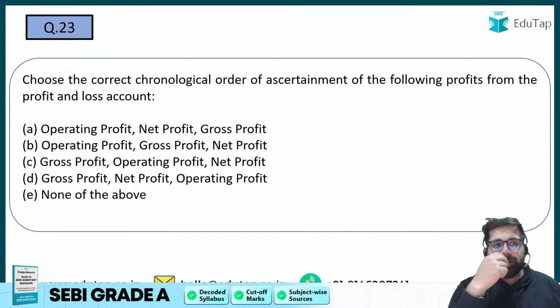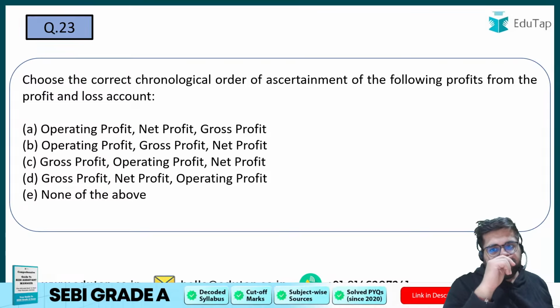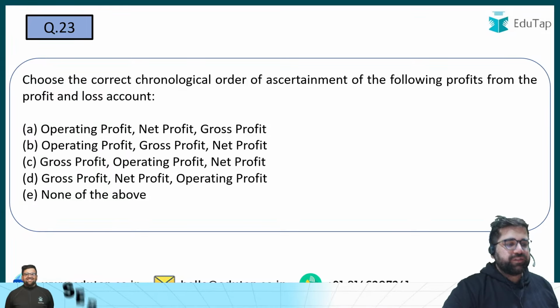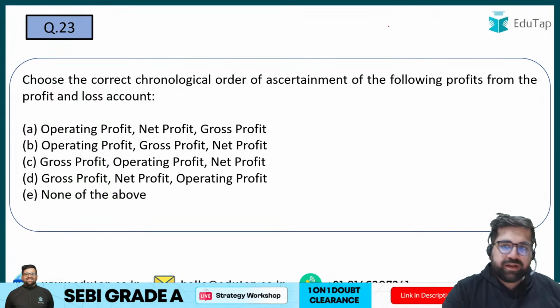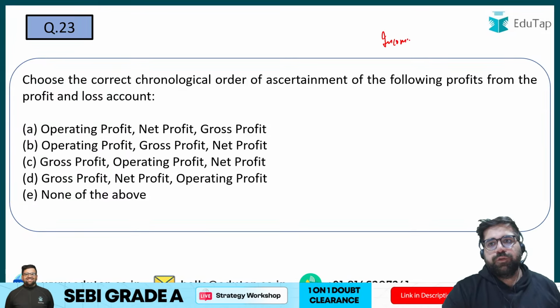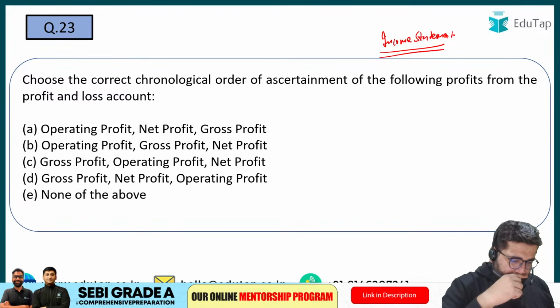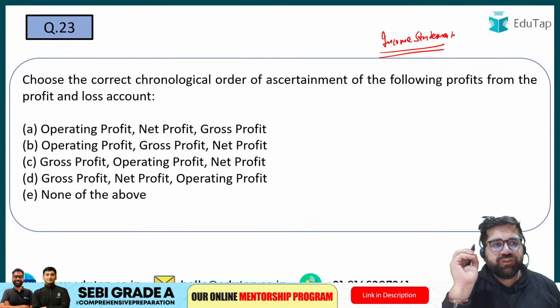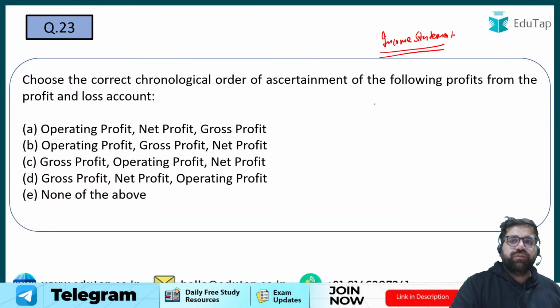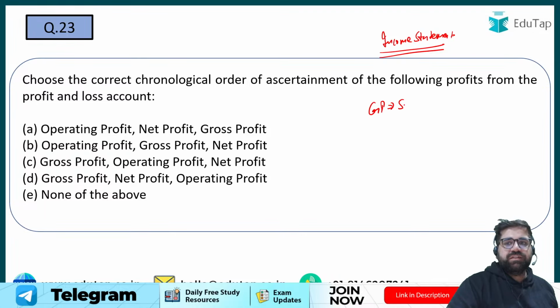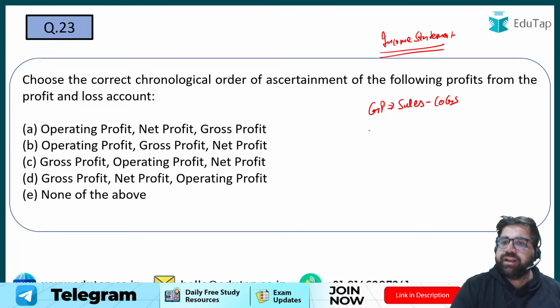Question number 23. Choose the correct chronology of assignment of profits from the profit and loss account. So if you are making your income statement, then what will be the correct chronology of profits? First, you will be finding your gross profit, which is sales minus COGS. Then you will be finding your operating profit, which we also call EBIT.